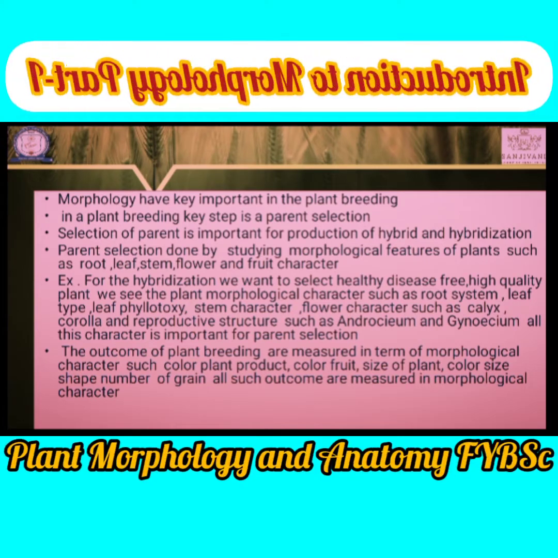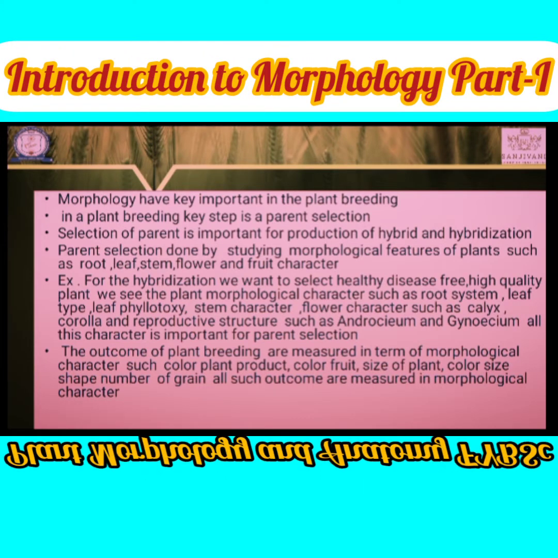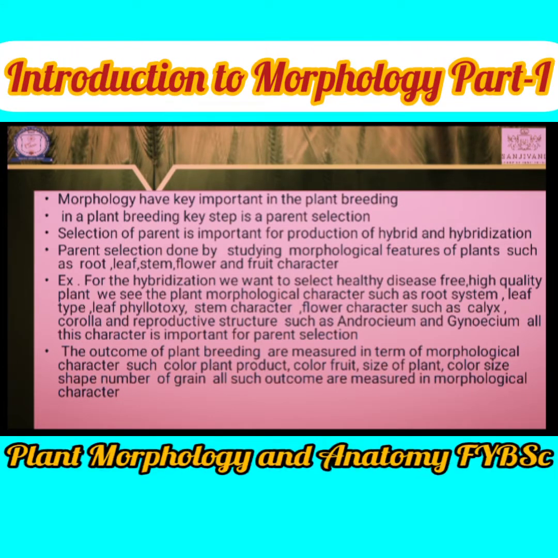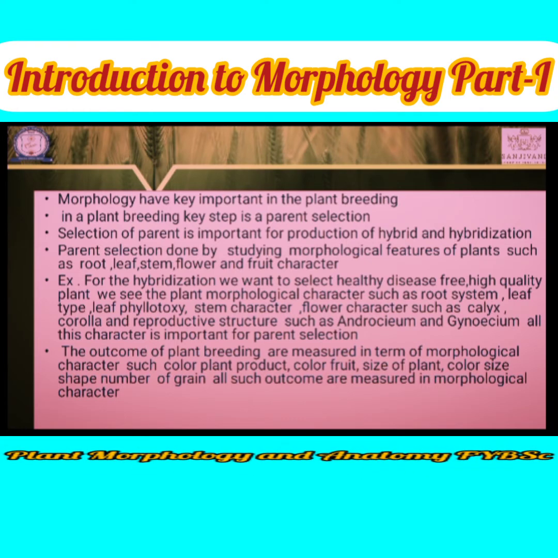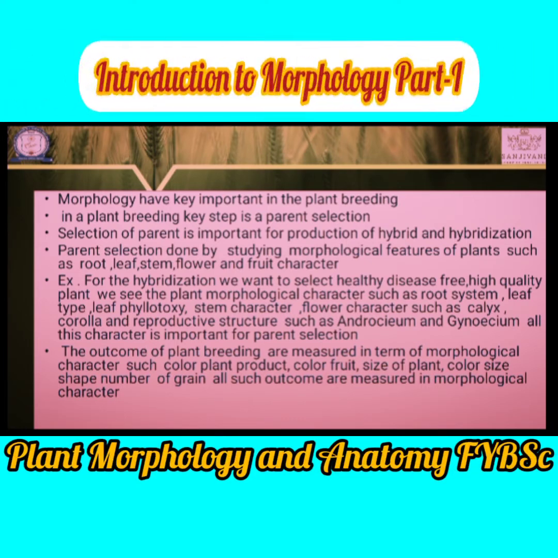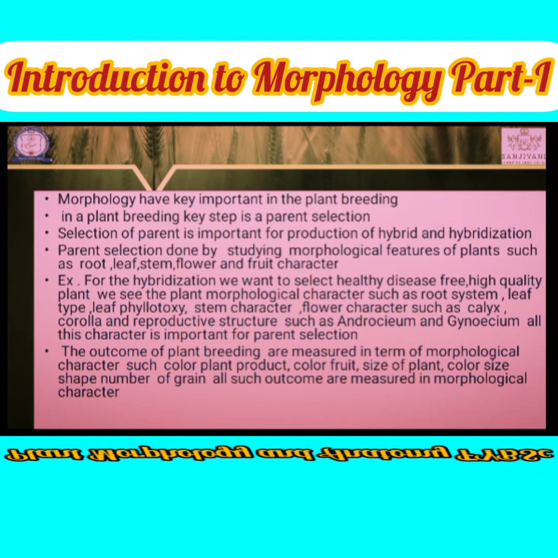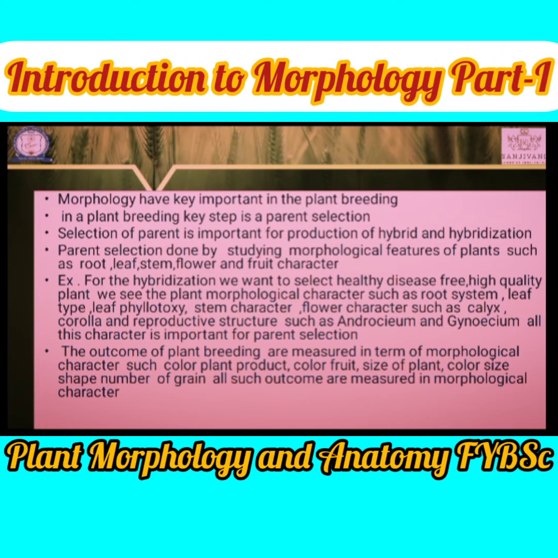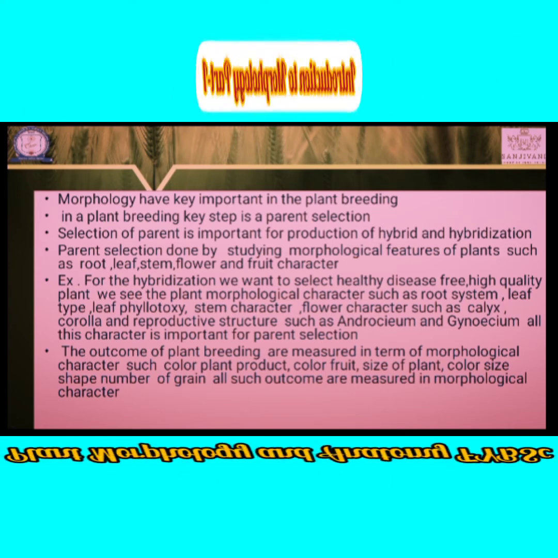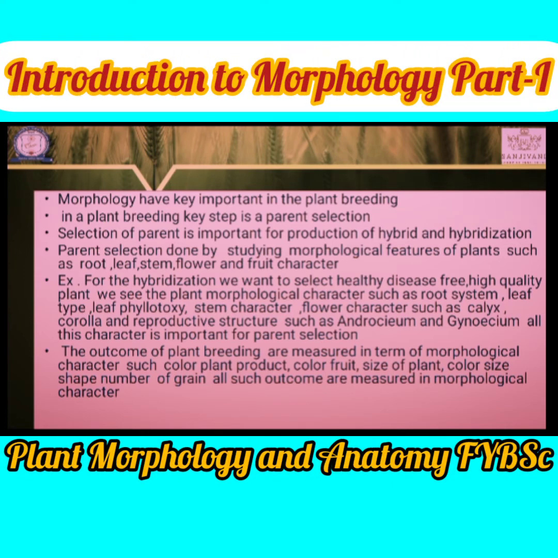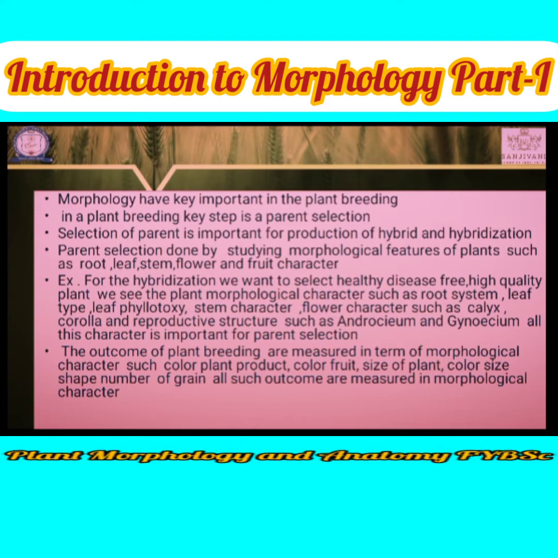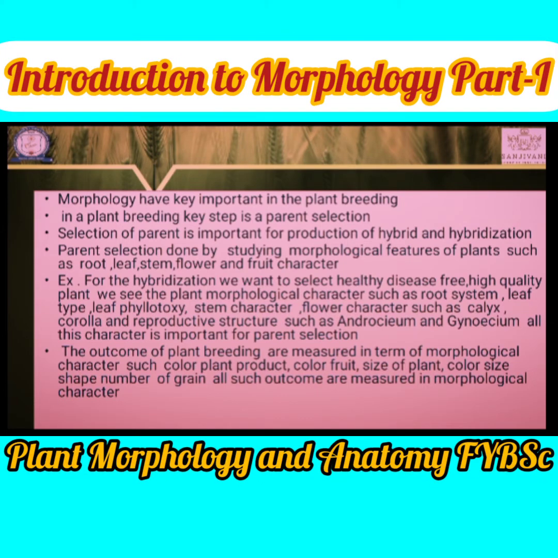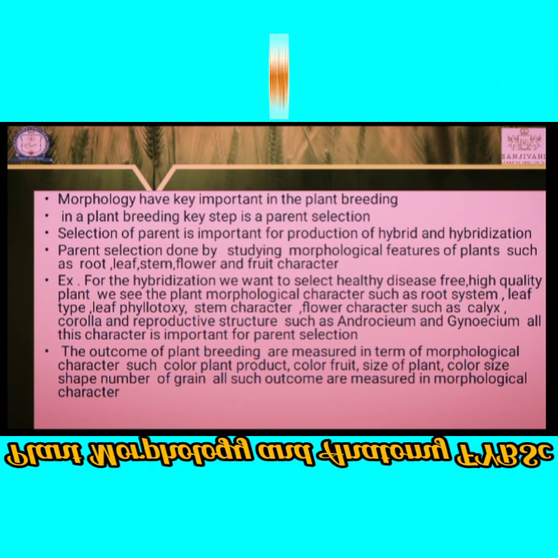And for the outcome, after the hybridization process is over, the result can be studied with the help of morphological characters such as color of plant product, color of fruit, size of plant, color, shape and number of grains. All such characters are morphological characters. If you do not learn morphology, you cannot do hybridization, that means plant breeding.